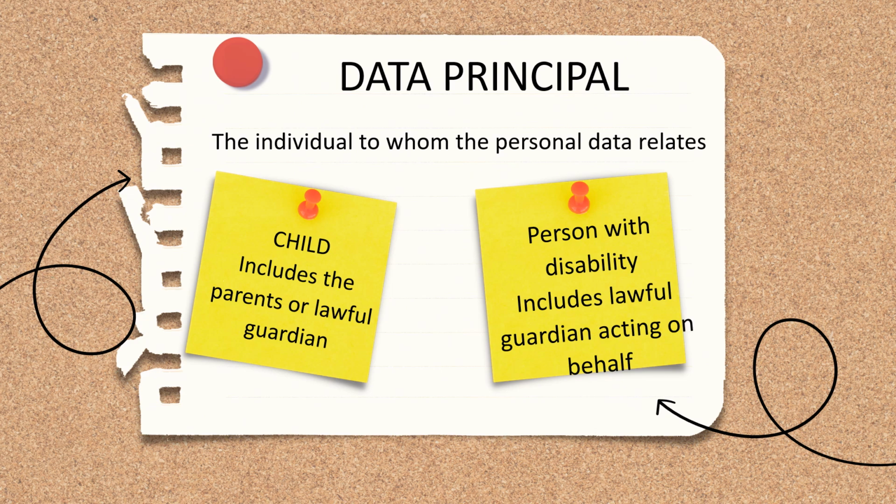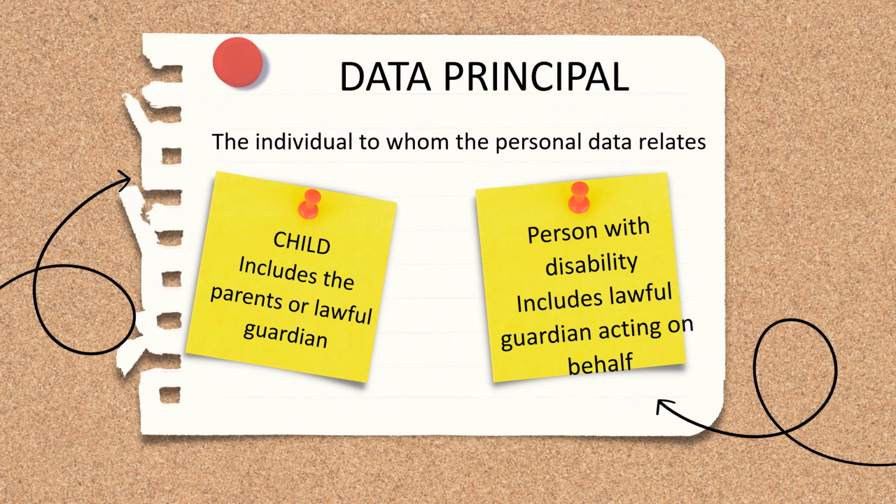Same way, if the data belongs to a person with disability, then the data principal will be the lawful guardian acting on behalf of the person with disability, plus the person with disability. Both will be treated as data principal. Example, say Samir is Ria's legal guardian, but she is visually challenged since birth.